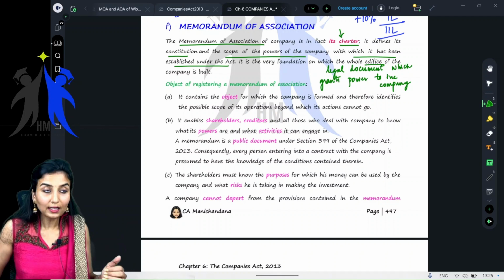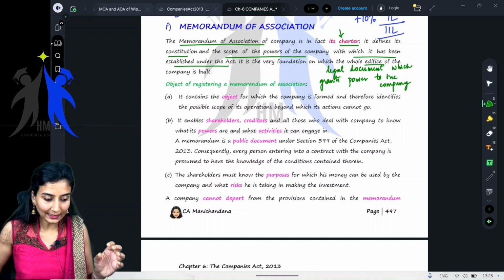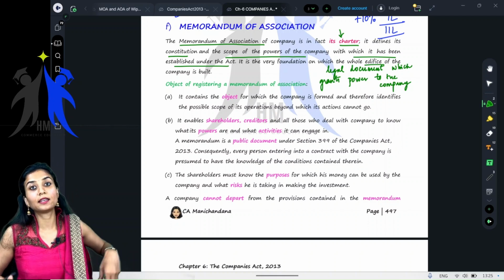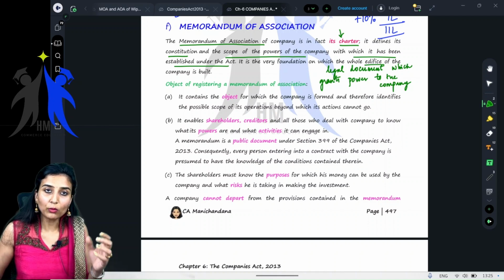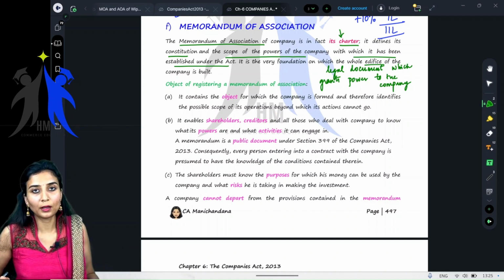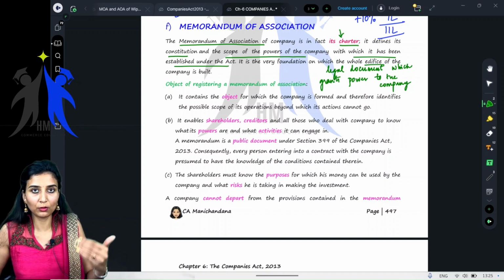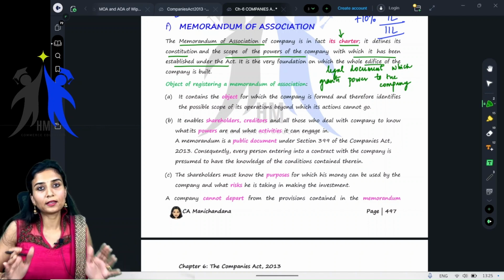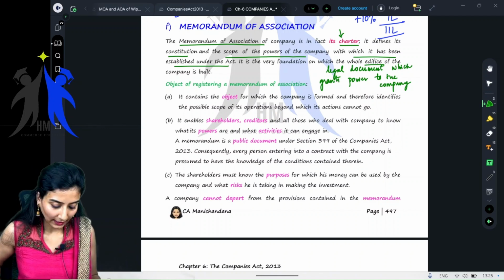It's not a physical structure. It is the foundation. Memorandum of Association lays down the powers. It gives the powers to the company as to how it has to perform its business. That is the base of the company. That is how the company is built, how it operates, everything. It is based on this legal document. That is what they're trying to tell here, right?